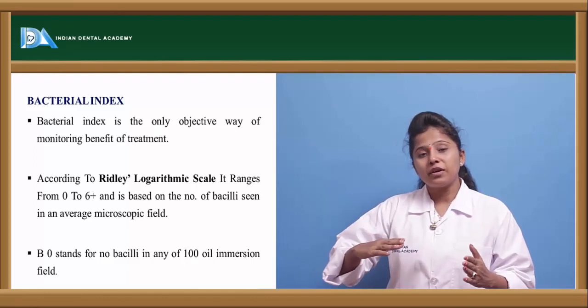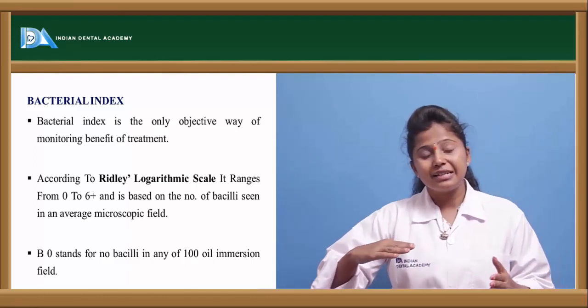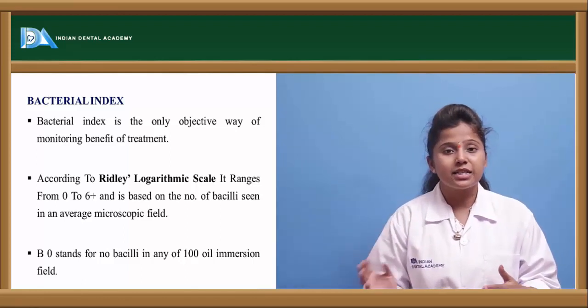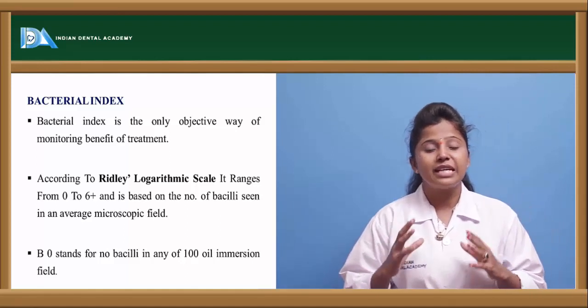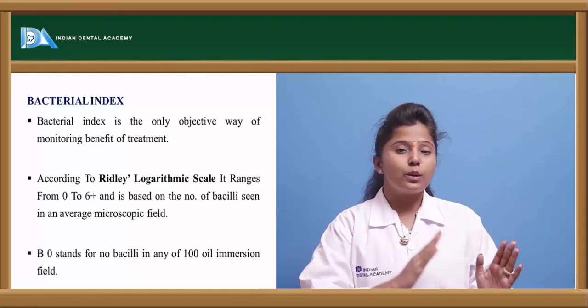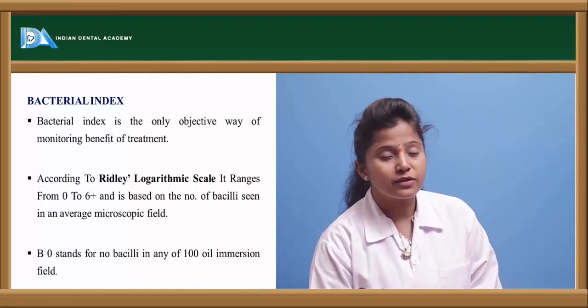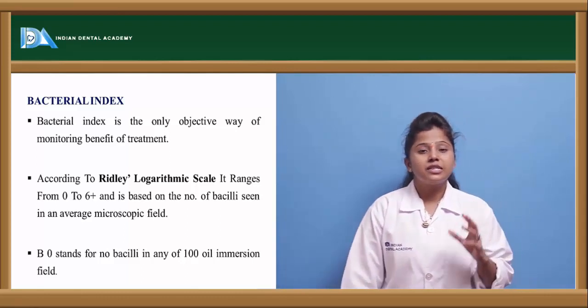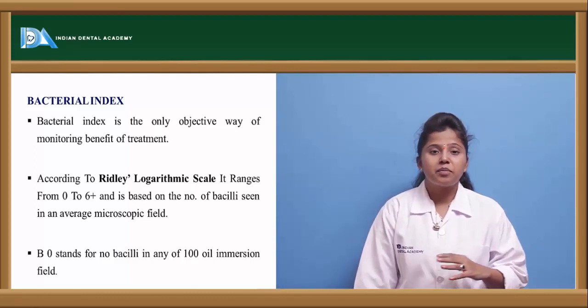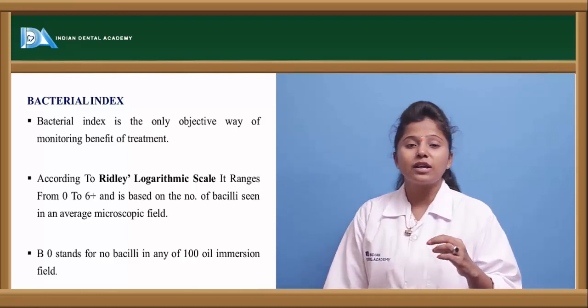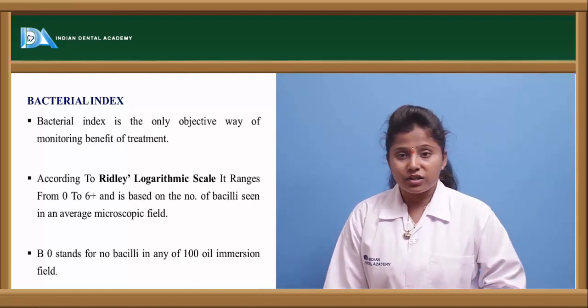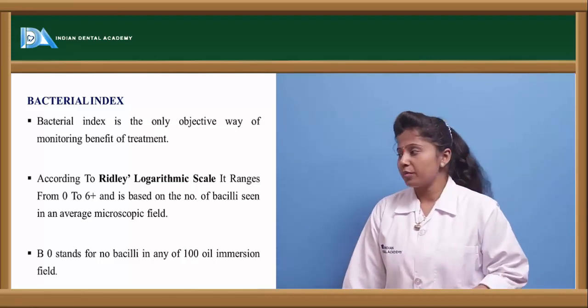If the scale shows 6 plus, then the severity of the disease is very high. If it is between 0 and 6, then the severity of the disease is medium, and if it is 0, then we cannot observe the bacteria on the skin in the microscopic sample.